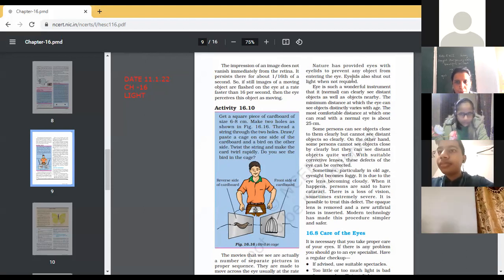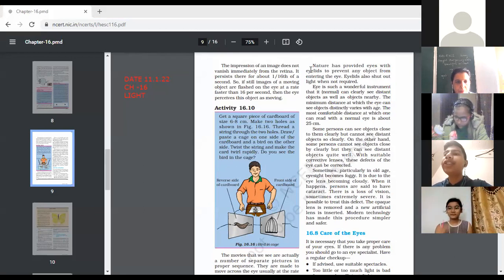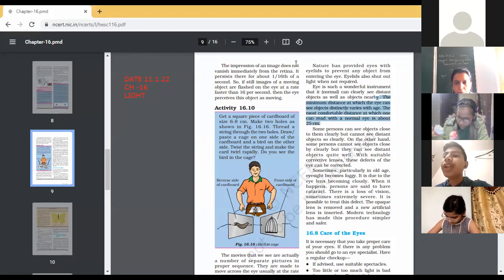Nature has provided us with eyes with eyelids to prevent any object from entering the eye. Eyelids also shut out light when not required. Eye is such a wonderful instrument that it can clearly see distant objects as well as objects nearby. The minimum distance at which the eye can see objects distinctly varies with age. The most comfortable distance at which one can read with a normal eye is about 25 centimeters.